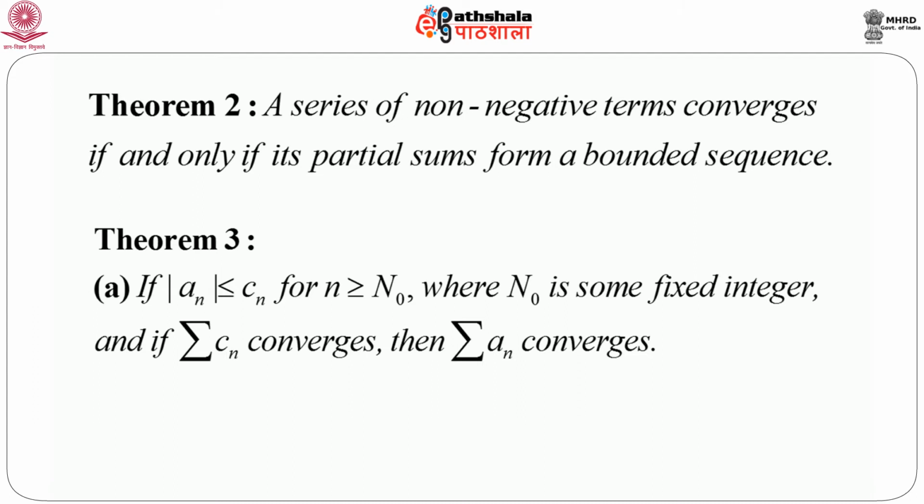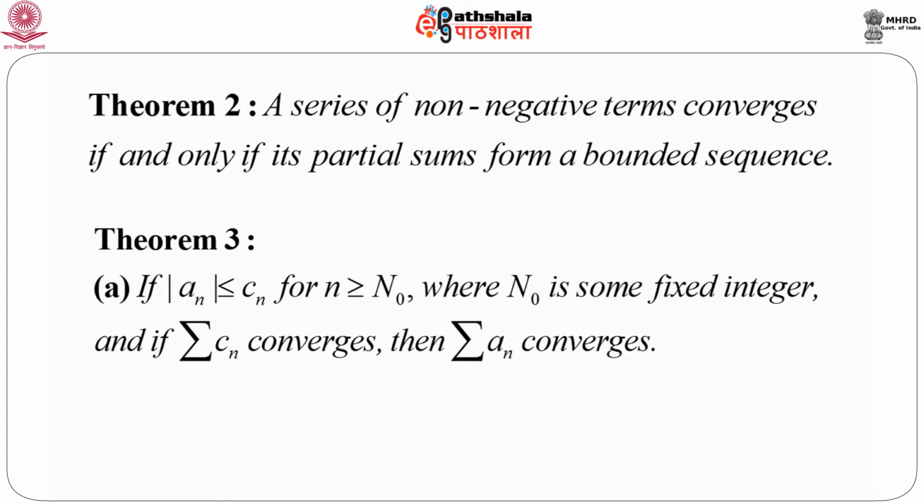Let us think that there are two sequences, one is aₙ, another is cₙ. The sequence of numbers aₙ forms the series, so aₙ is the nth term in the series, and it is given that |aₙ| is less than or equal to cₙ for n greater than or equal to some n₀, where n₀ is some fixed integer, of course large. Then if summation cₙ converges, this will automatically imply that summation aₙ converges.